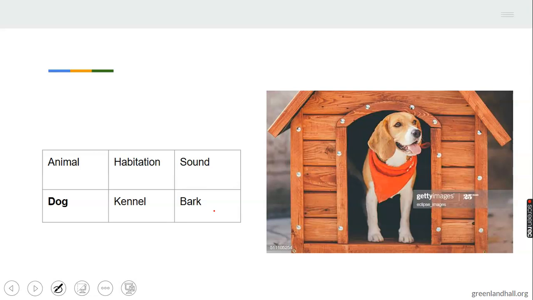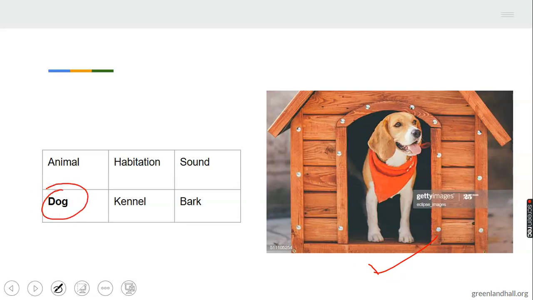Look at the screen. I'm sure you are very familiar with this animal. Some of you have it in your house. Yes, this is the image of a dog. This animal we are talking about is the dog.